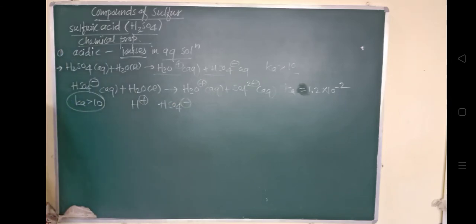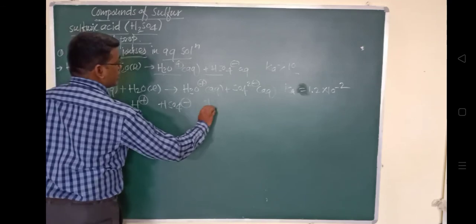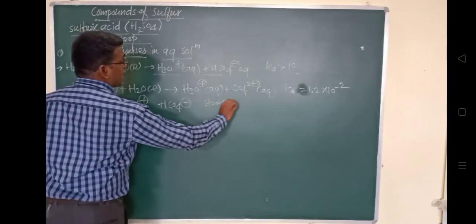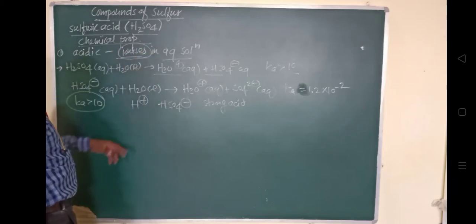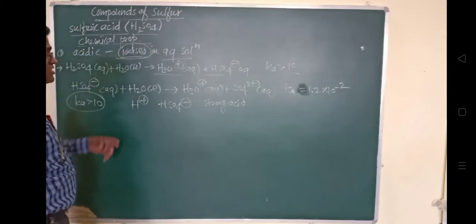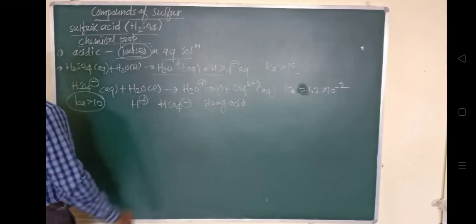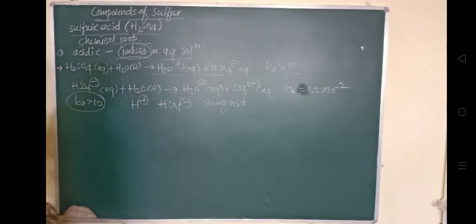So it gets ionized. It forms H plus ions and HSO4 minus ions in the aqueous solution. And the acid constant is greater than 10, indicating that it is a strong acid. So this is about the acidic property.